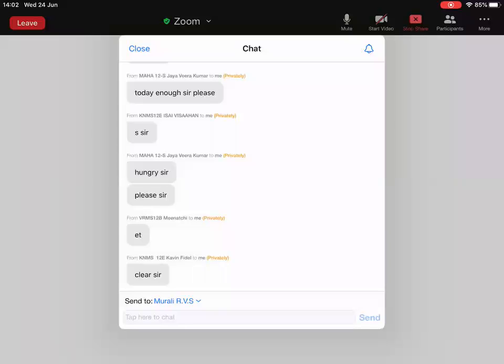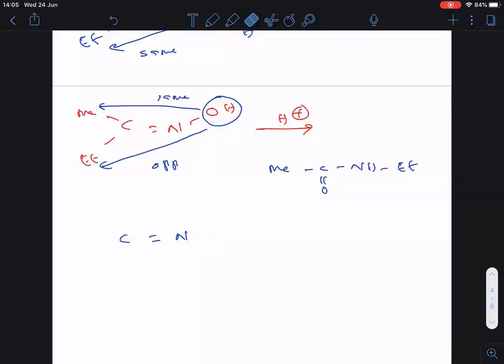Can you announce him? Some announcement, can you do on his name? What is his display name? MAHA 12S Jaya Veera Kumar. Hello. Mahatma. Okay. Let me write.